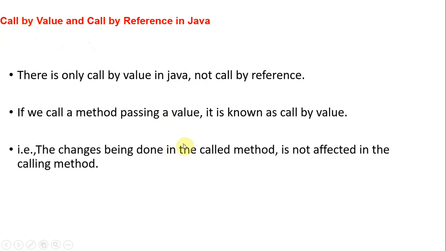That means when we pass a value to a method, it is called call by value. If the changes done by the method won't reflect, then it is called call by value.